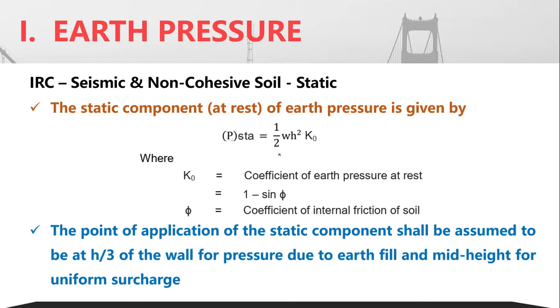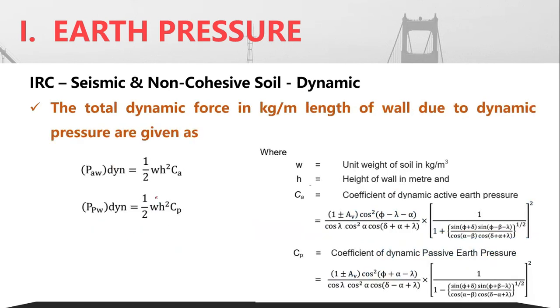The corresponding value is given by P static, and here you remember the P as such is acting at 1/3 of the height and not 0.42. There is a difference here. And then the corresponding dynamic effect is given out separately. So you have the corresponding dynamic effect given by Ca and Cp, and the equation of Ca and Cp has been given here.